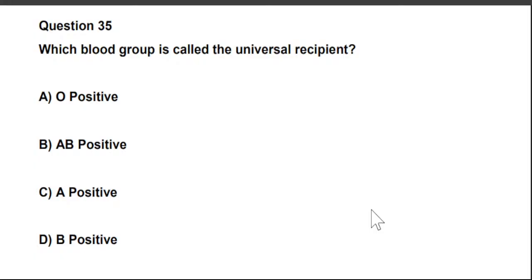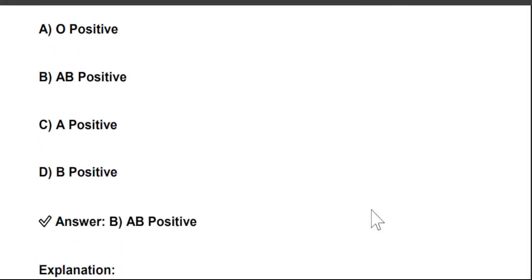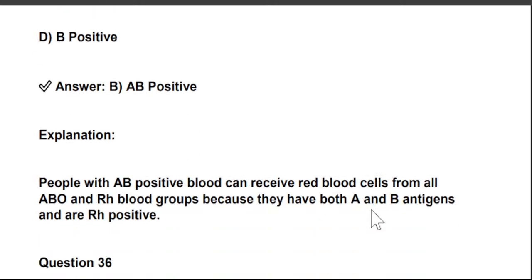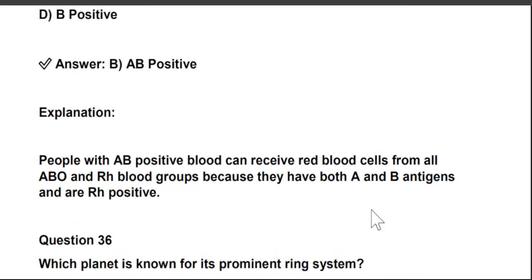So the answer is B. AB positive. People with AB positive blood can receive red blood cells from all ABO and Rh blood groups because they have both A and B antigens and are Rh positive.